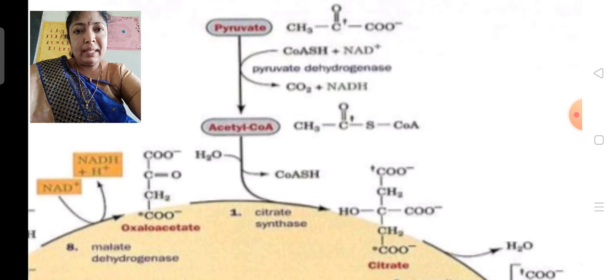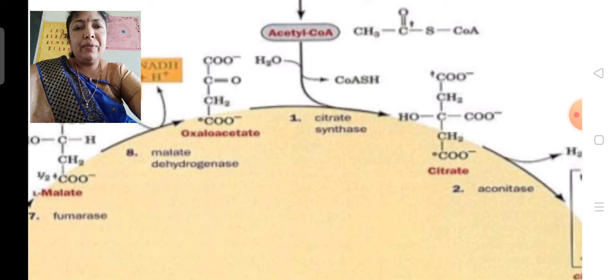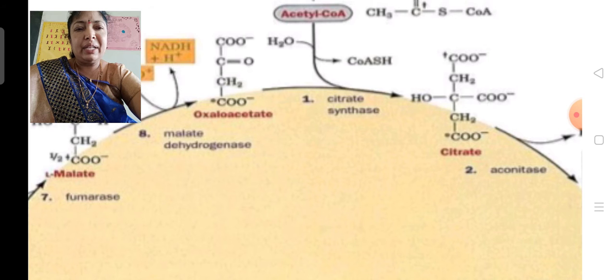Glucose is broken into 2 molecules of pyruvic acid in the cytosol, which is immediately converted into acetyl coenzyme A. After entering the mitochondrial matrix, it is converted into citric acid. So between pyruvic acid and citric acid, acetyl coenzyme A is the connecting link between the Krebs cycle and glycolysis. The first reaction is the condensation reaction.